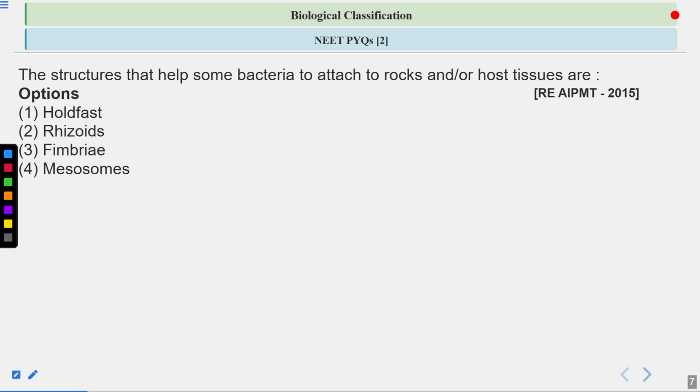These structures help the bacteria to attach to rocks or to the host tissue. What are they called? Option A is holdfast, second option is rhizoids, third is fimbriae, and fourth is mesosomes. So what will be the answer?